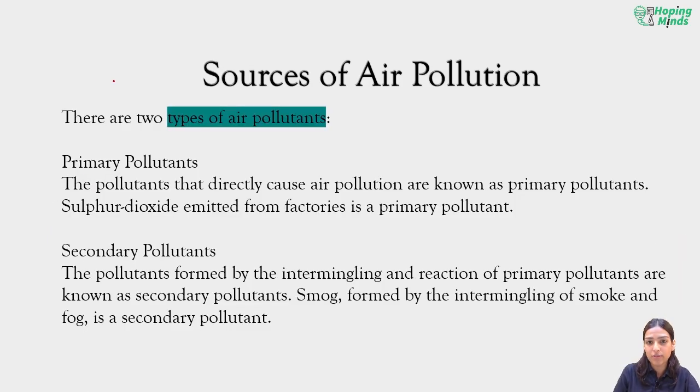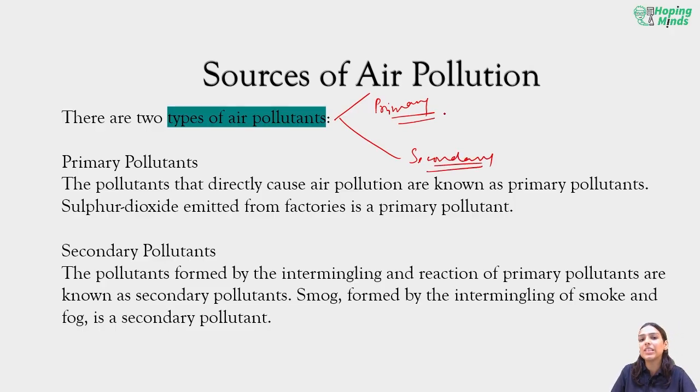So there are two types of air pollutants primarily. One is the primary pollutant, the other is the secondary pollutant. The primary pollutant is something that directly causes air pollution, like the sulfur dioxide, SO2, produced from the factories.